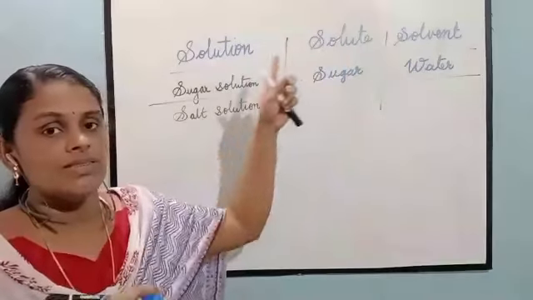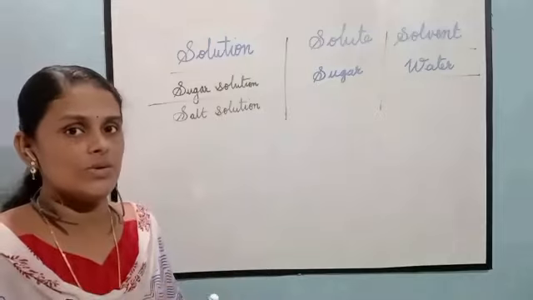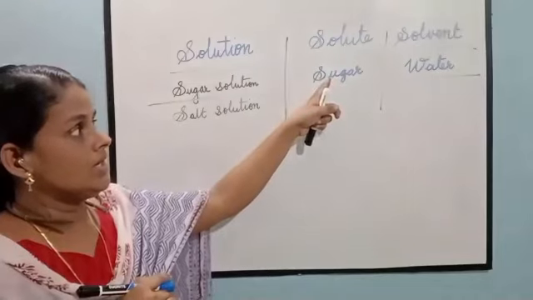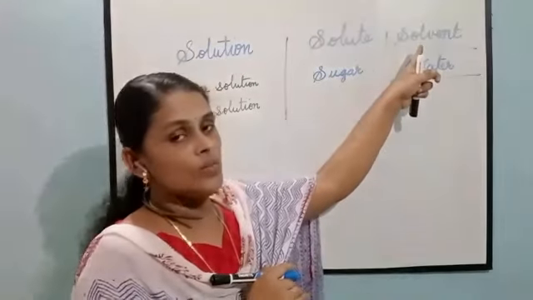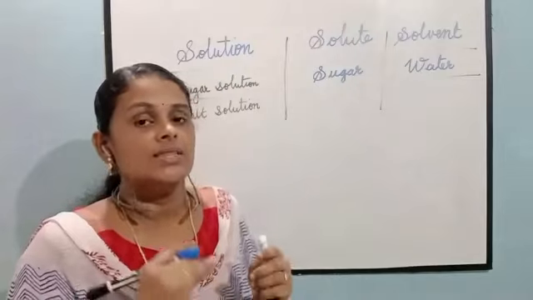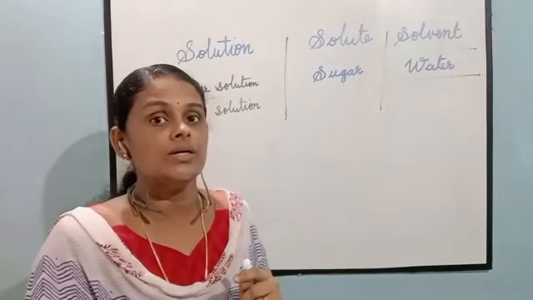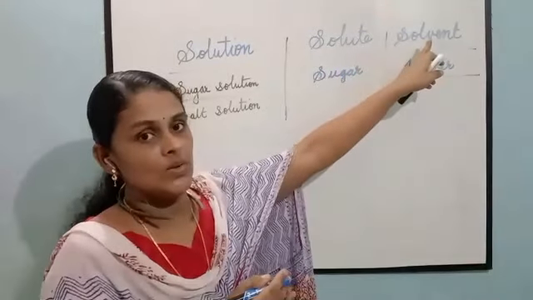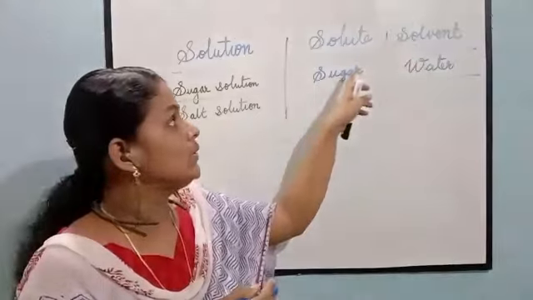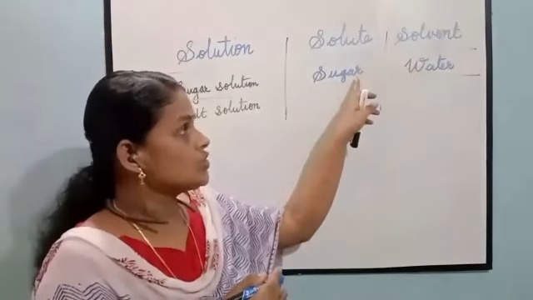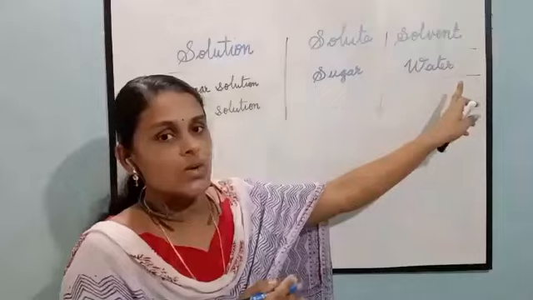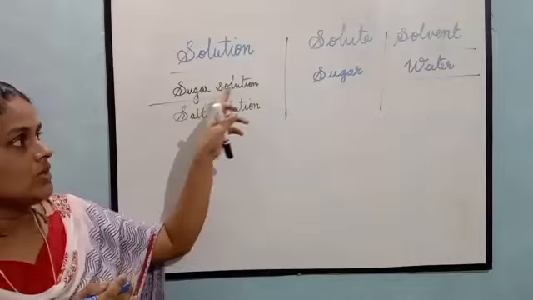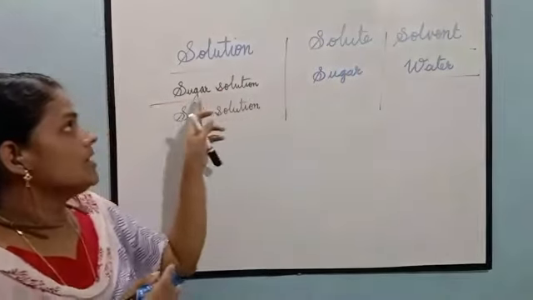What is a solute? The substance that dissolves in a solution. So the substance that dissolves in the solution is sugar. Now what is a solvent? The substance that dissolves solute particles into it to make a solution. Water dissolves the sugar particles, so water is a solvent. Water and sugar make a sugar solution.